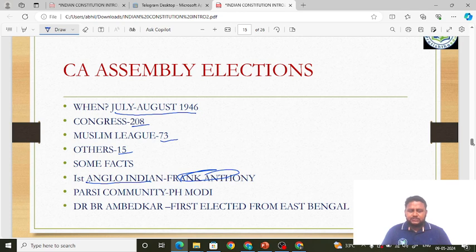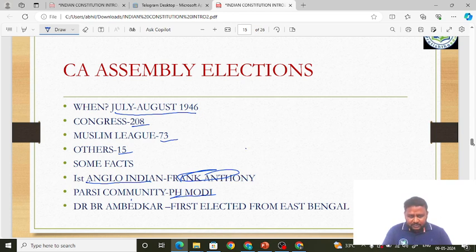Anglo-Indian means what? Suppose a child whose mother is in India but father is in another country. He is an Anglo-Indian. That person is an Anglo-Indian. Okay, he or she is an Anglo-Indian. It is also vice versa: the mother is in another country, the father is in this country, that is India. He is also an Anglo-Indian. Okay, from the Parsi community, P.H. Modi was nominated. So this is a very important fact.